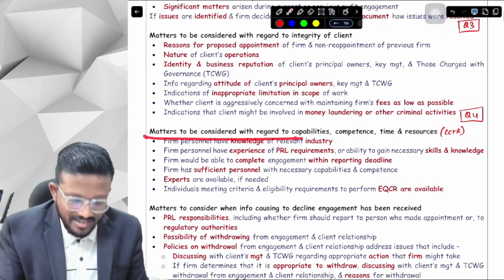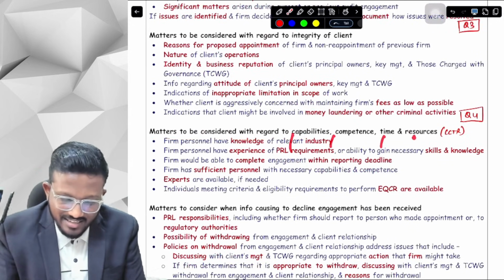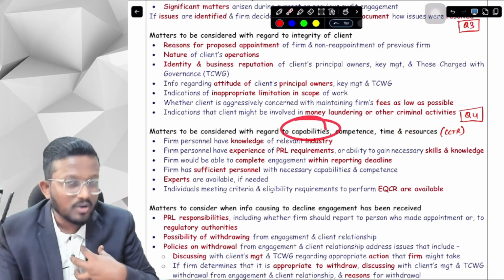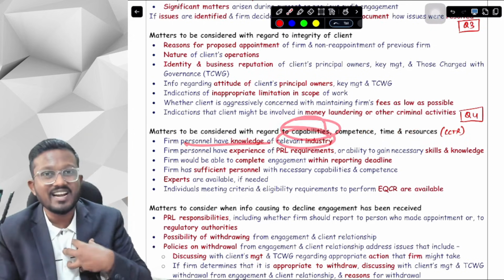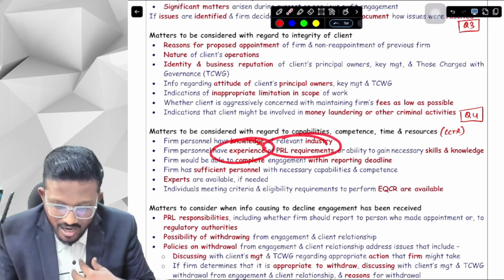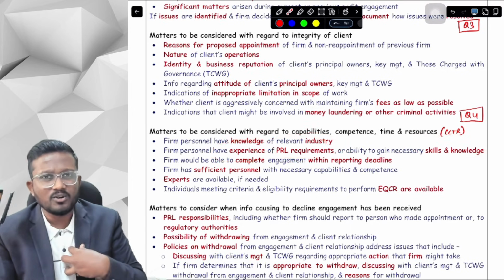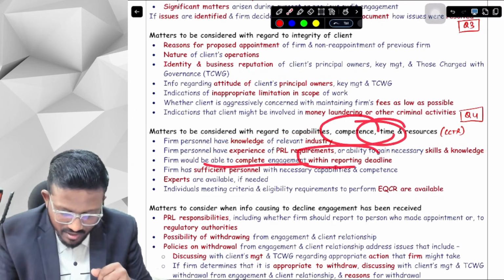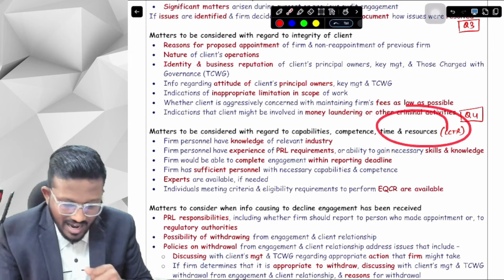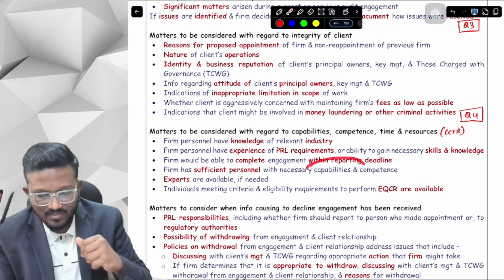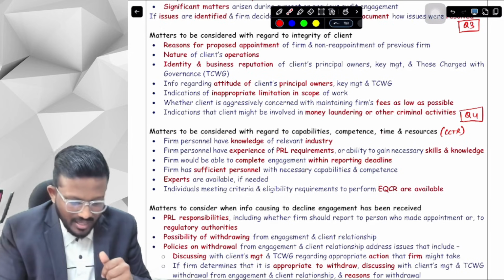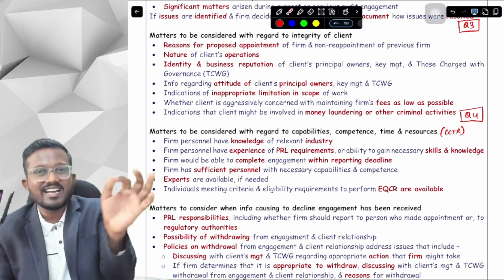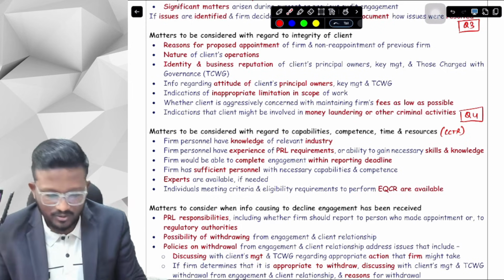Okay, yes sir. Matters to be considered with regard to CCTR, that is capabilities, competence, time and resources. First of all, talking about capability, I should have knowledge of the relevant industry, I should have experience of the PRL requirements, or I should have the ability to gain the necessary skills and knowledge. Secondly, talking about time, I should complete the engagement within the reporting deadline. Thirdly, resources: I should have sufficient personnel with necessary capabilities and competence. If I don't have them, then are the experts available, and is the EQCR available or not? EQCR is the engagement quality control reviewer, which we are just going to study now.